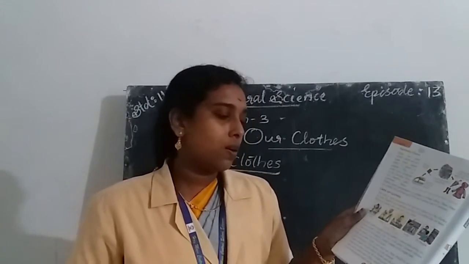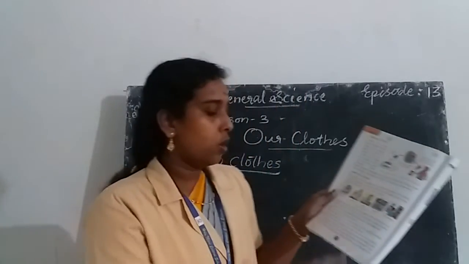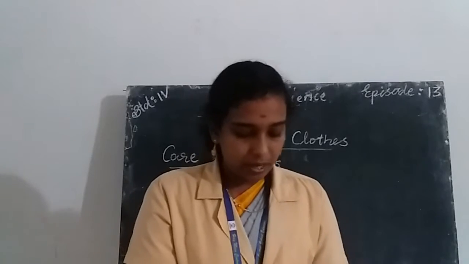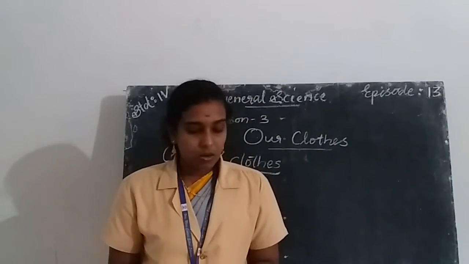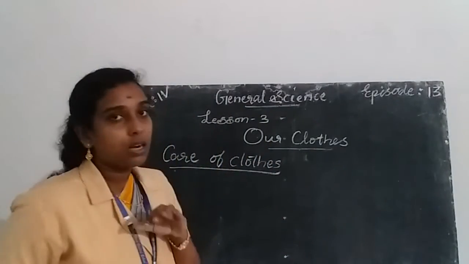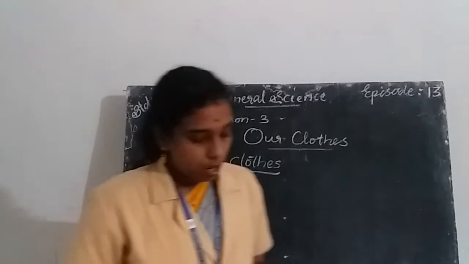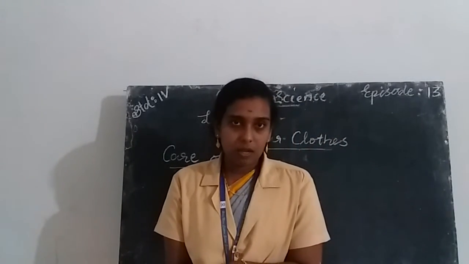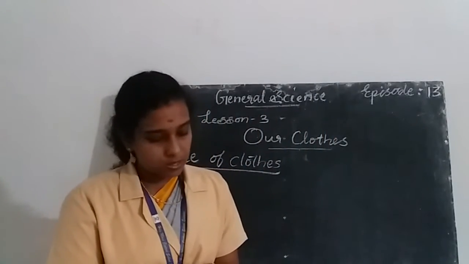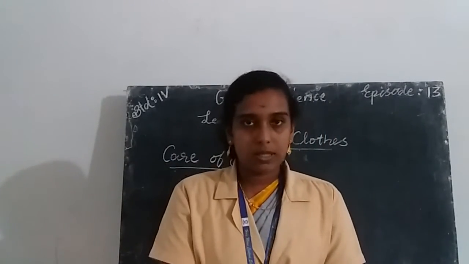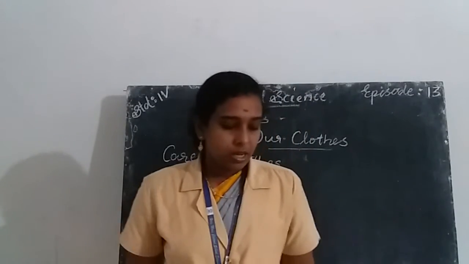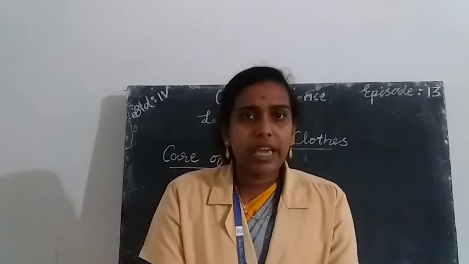The woolen and silk clothes should be properly stored when not in use. We should keep some mothballs or dried neem leaves with woolen clothes if they are not in use. If they are not stored properly, insects like silverfish attack the silk and woolen clothes, and they get damaged. So you should care for your clothes properly. So what are the ways of caring for your clothes?